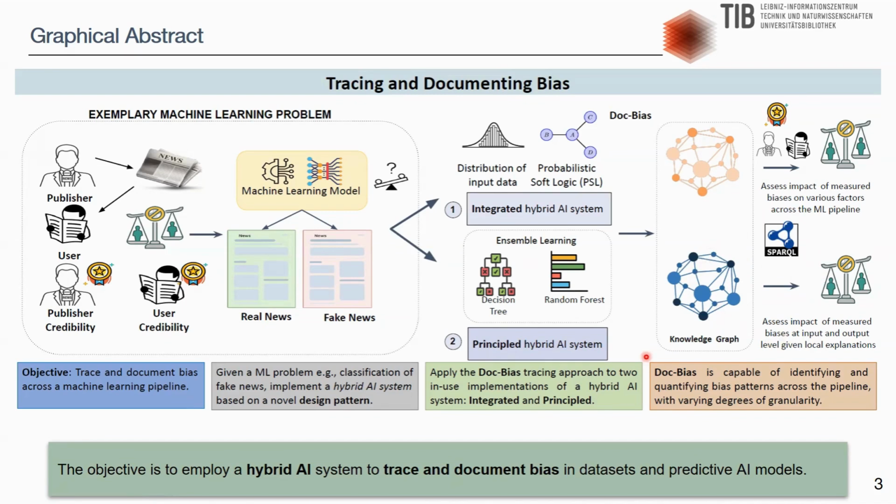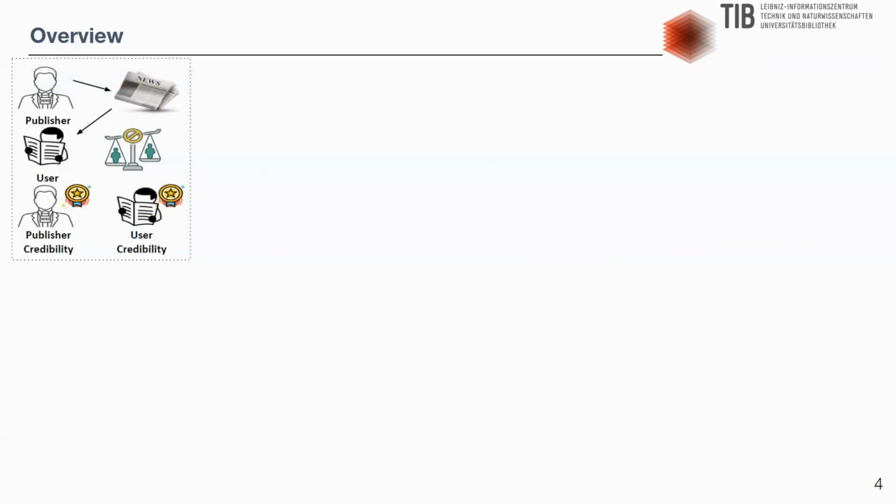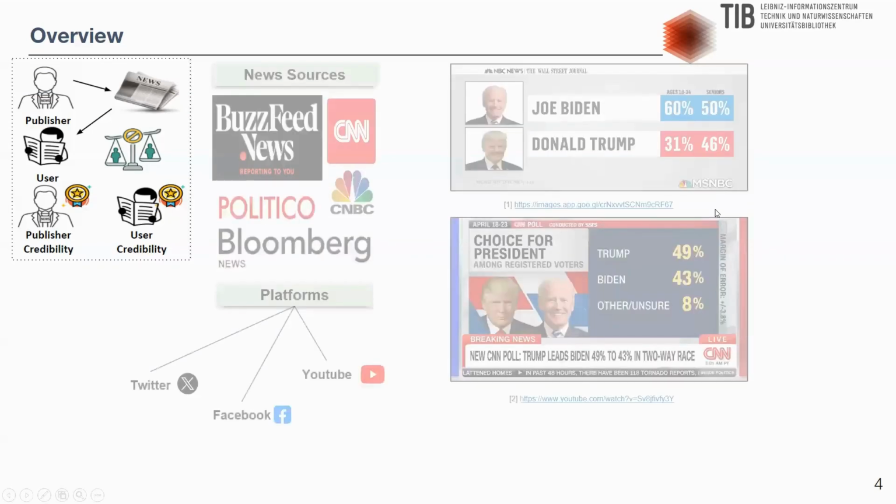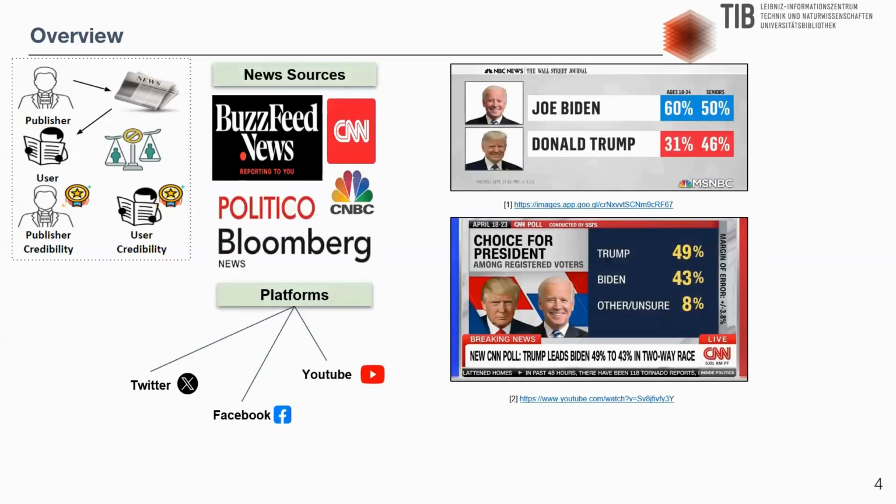The objective is to employ a hybrid AI system to trace and document bias in datasets and the predictive AI models. Considering our use case of fake news detection, news platforms and sources can often introduce bias through various mechanisms, intentionally or unintentionally.